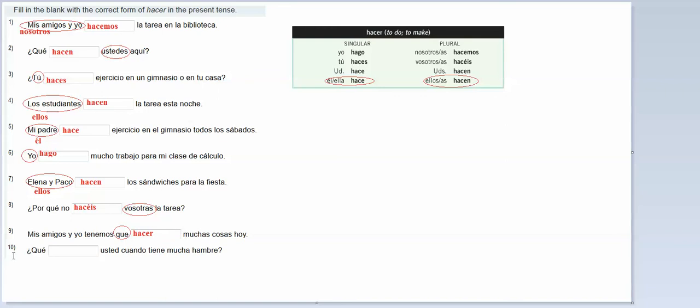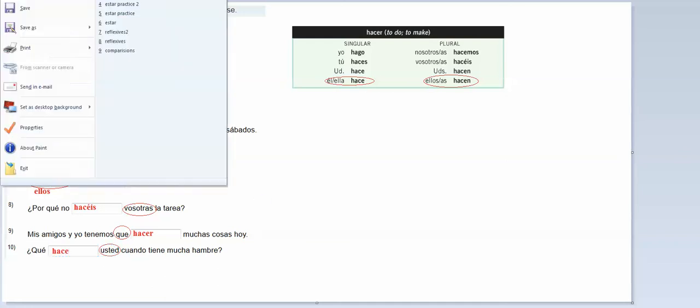¿Qué blank usted cuando tiene mucha hambre? What does who do when he or she has a lot of hunger? It's usted, because remember it's a question, so I'm going to look after my blank. I find usted. Usted is hace. And so that's what I'm going to plug in here. ¿Qué hace usted cuando tiene mucha hambre? Okay, so that's hacer. Let's do some ir.